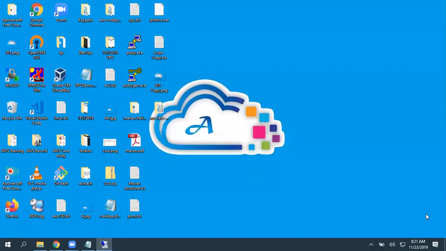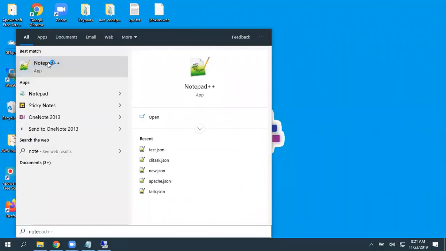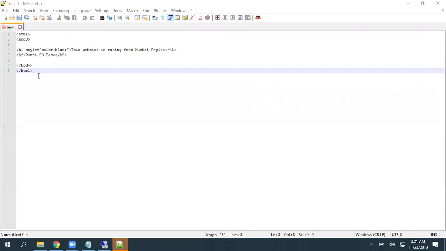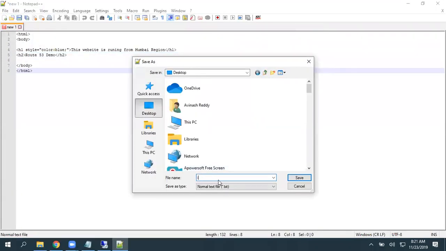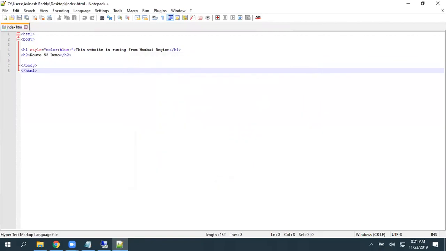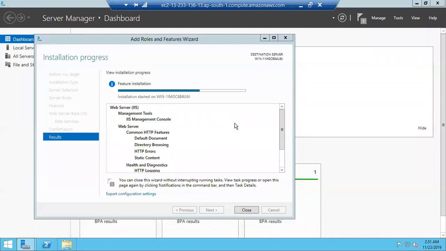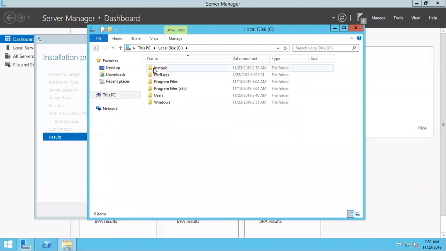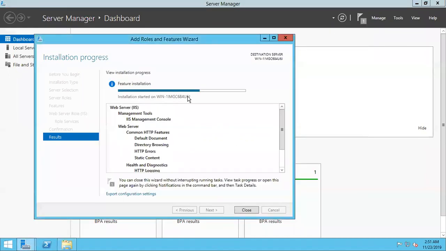So if you have an index.html, you can just copy that here. I'm going to create a very simple index.html file, since it's index.html only. Once this installation is completed, we are going to get a folder in C drive, inetpub, wwwroot. Here, paste that index.html. That is going to deliver a simple web page.